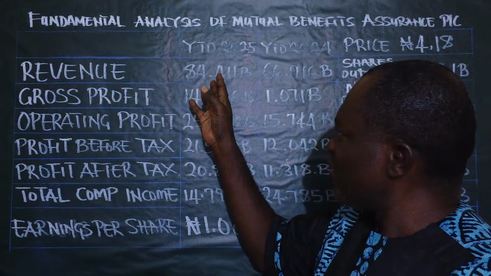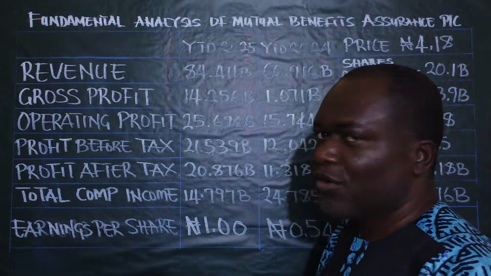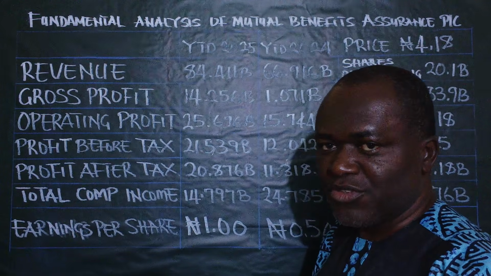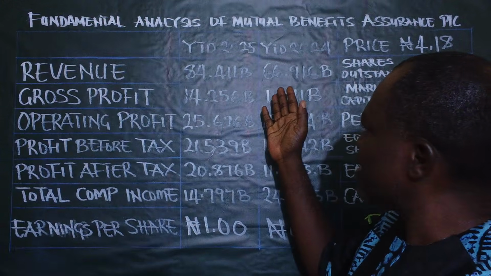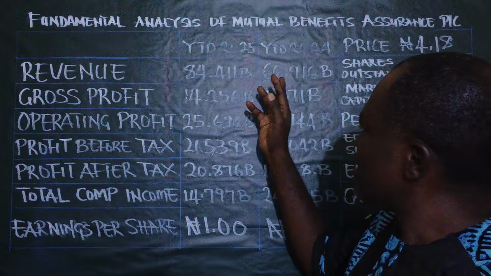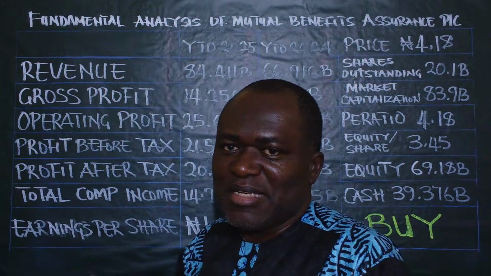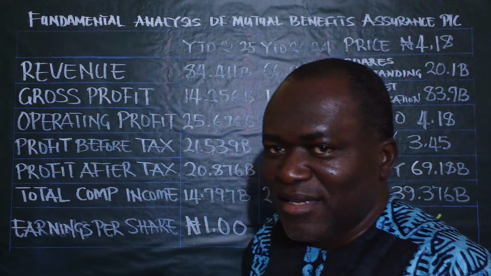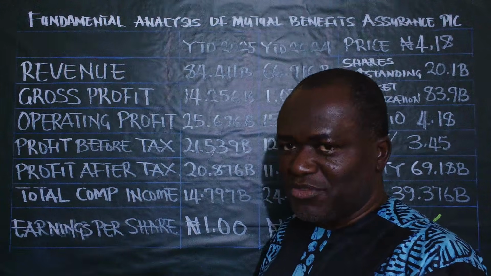For 2025, it's indicated here as 84.411 billion naira. You could discover that there is a tangible increase from approximately 67 billion to 84 billion naira. That's giving us an indication that the company is a suitable candidate.